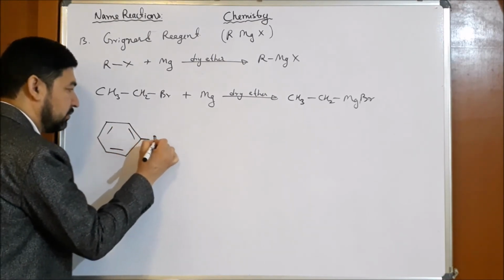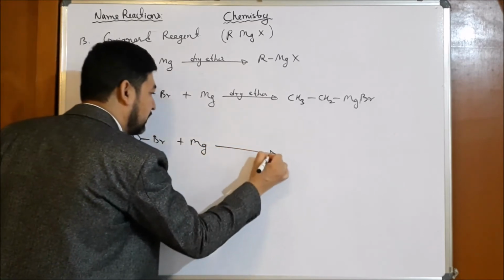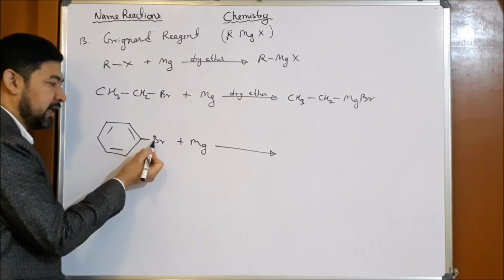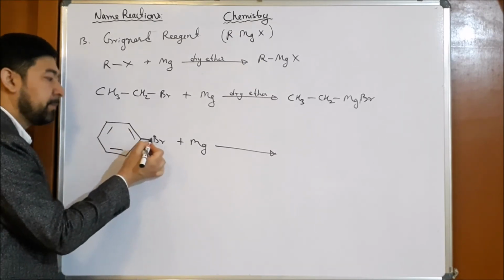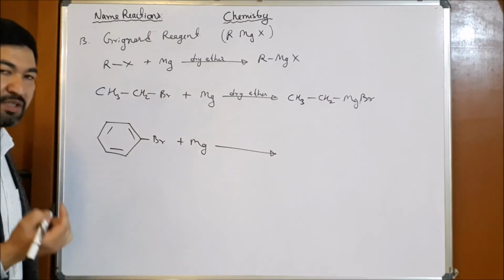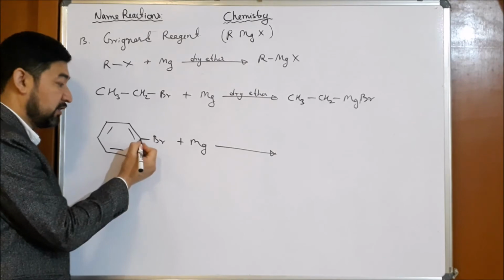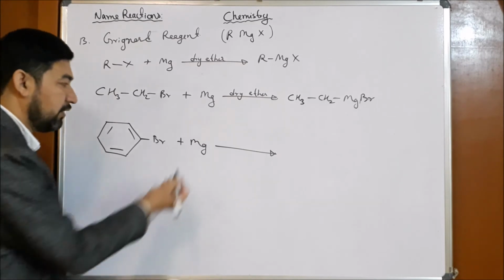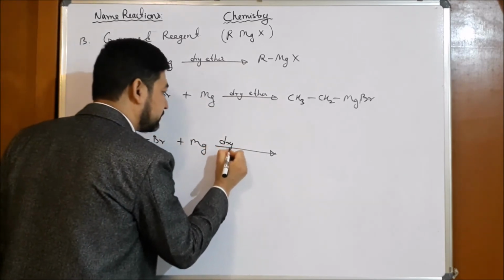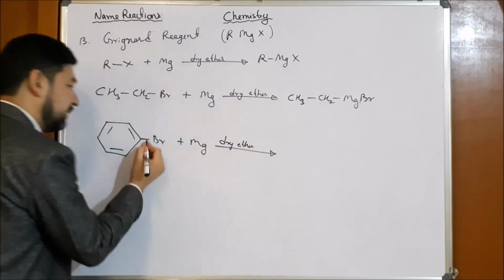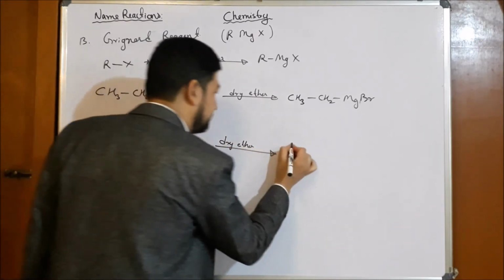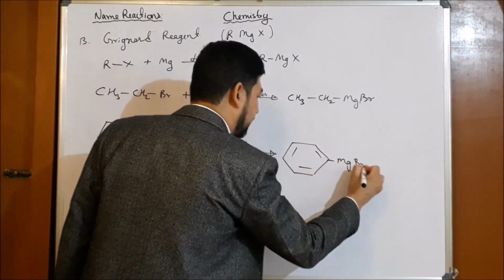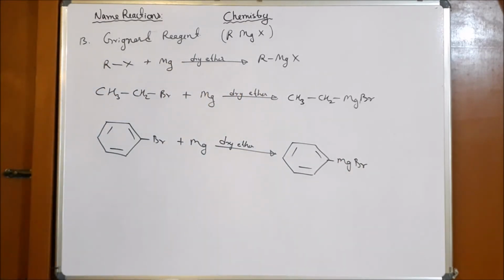halide, yes. So Br. If I have Mg, then normally we know that this carbon and halogen bond is a very strong bond. The carbon of the benzene ring and the halogen is a very strong bond. There are various reasons, like partial double bond character, due to the sp2 carbon here. So this has a partial double bond character. Normally it doesn't break. But here, if we use Mg and dry ether, magnesium can easily get inserted here. MgBr. So this is our Grignard reagent. So that is the preparation of Grignard reagent.